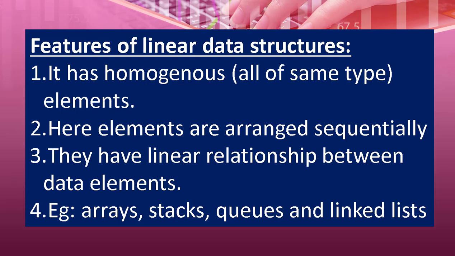Here the elements are arranged sequentially. Linear means sequentially: one after the other the elements are arranged, and then we call it a linear data structure. They have a linear relationship between data elements, so the data is stored one after another. The examples of linear data structure are arrays, stack, queue, linked list. All these are linear data structures.